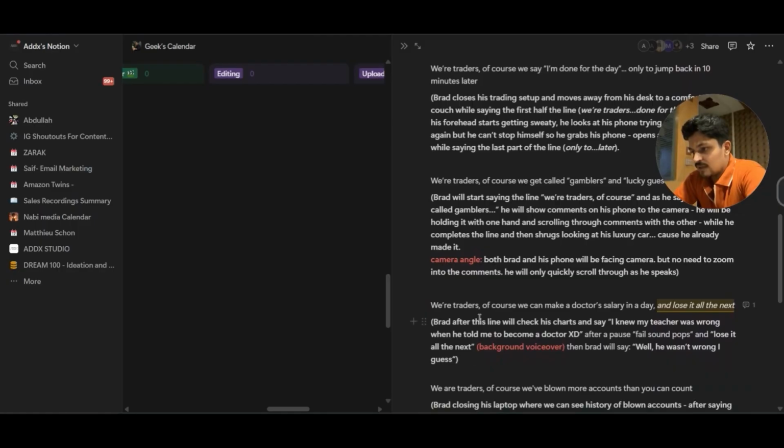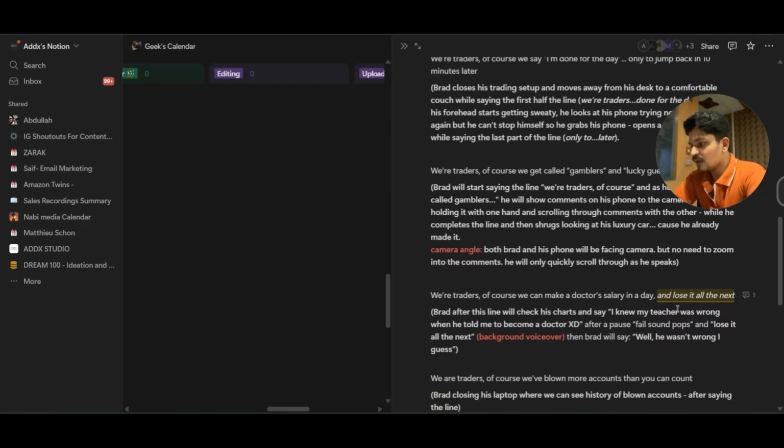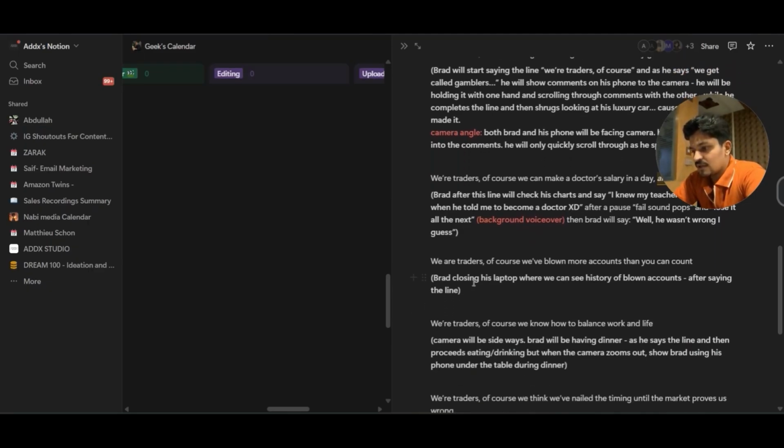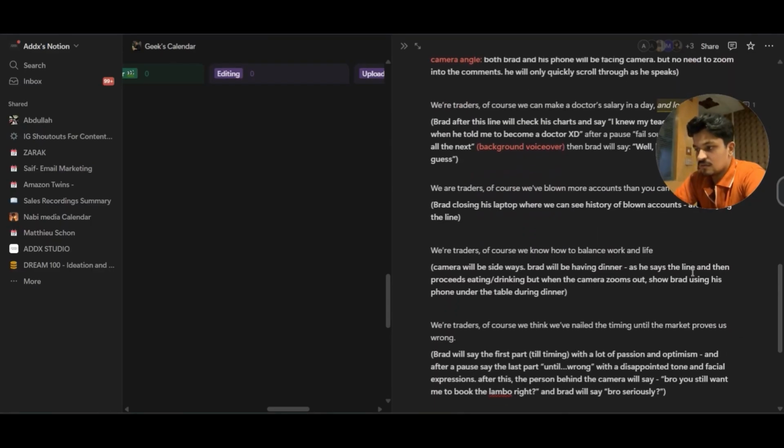As for the next line, we are traders, of course we can make a lot of money in a day and lose it all the next. The next line: we are traders, of course we've blown more accounts than you can count. This is also relatable to many traders out there. The next line: we are traders, of course we know how to balance work and life.